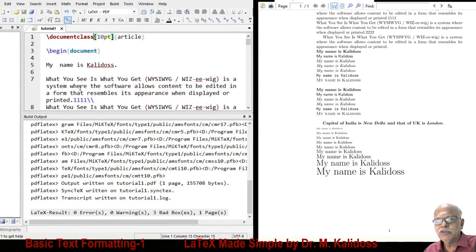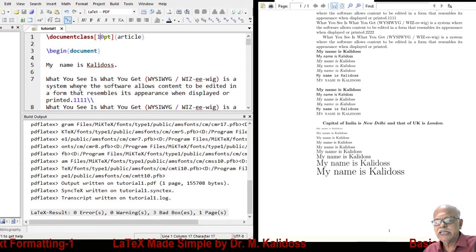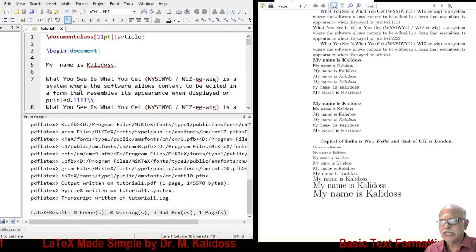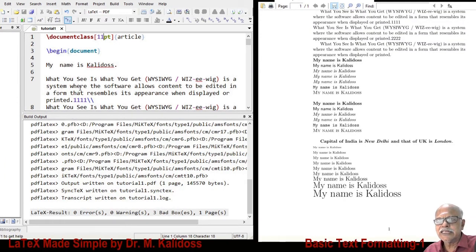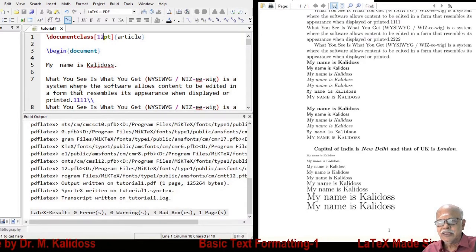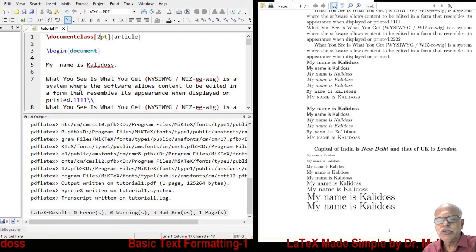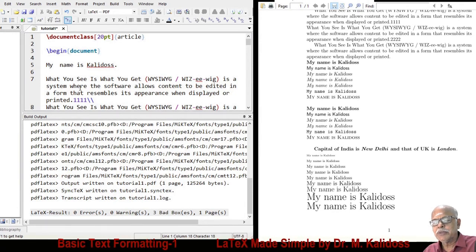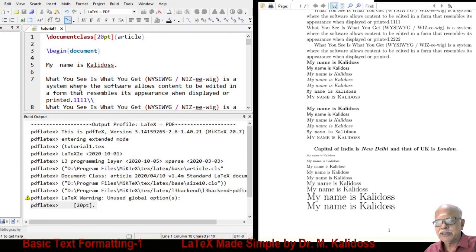Without option, it will use default values and work. Suppose it is say 11 point. Then, for the entire document, the size increases. Let us say go for 12 point. You can see font size increases. Why increase in such small steps? Let me go to 20 point. Compile.